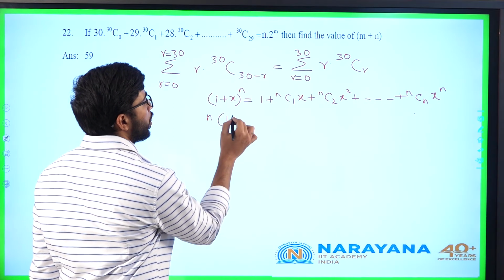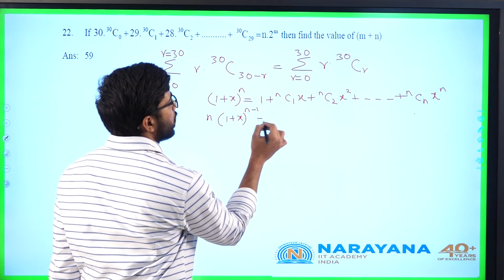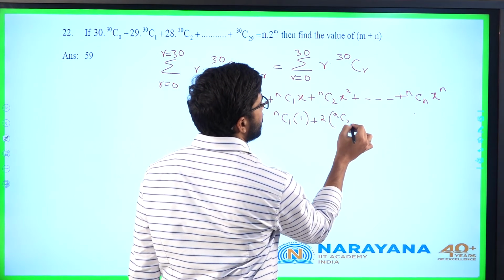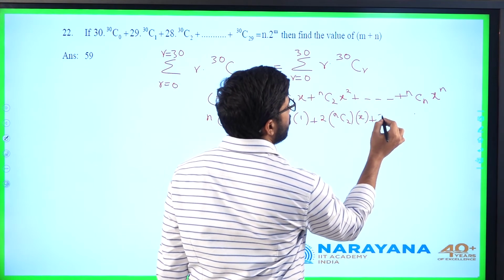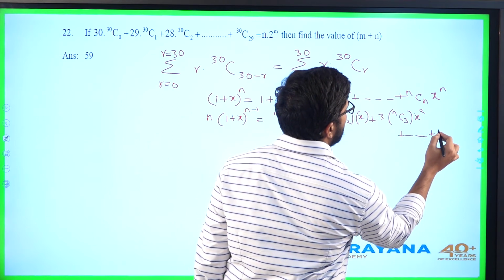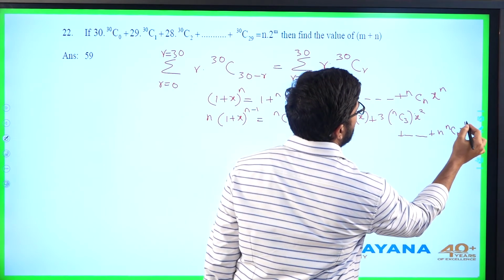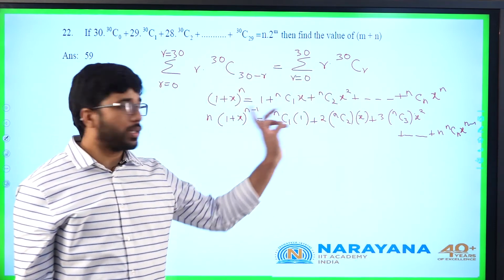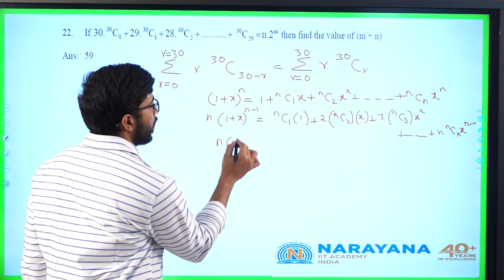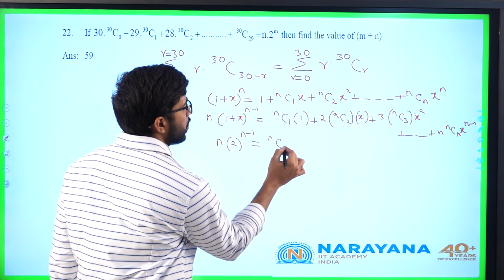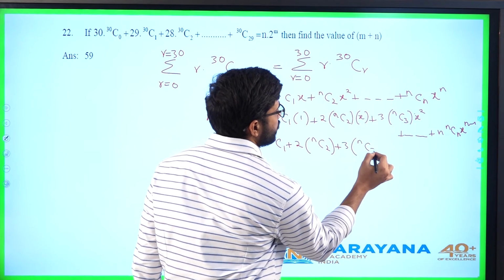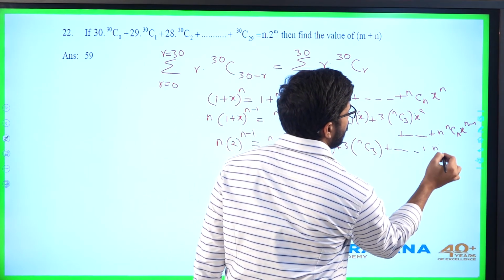n into (1 plus x) whole power of n minus 1 is nC1 into 1 plus 2 into nC2 into x plus 3 into nC3 into x square, and so on up to n into nCn into x power of n minus 1. Now in this expression I will substitute x as 1. n into 2 power of n minus 1 is equal to nC1 plus 2 into nC2 plus 3 into nC3, and so on up to n into nCn.